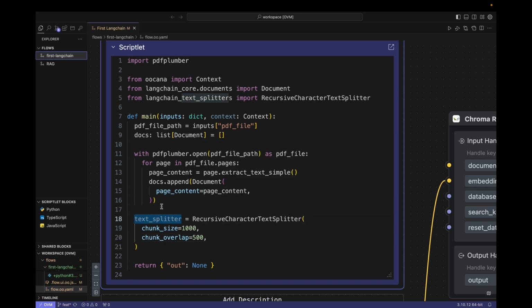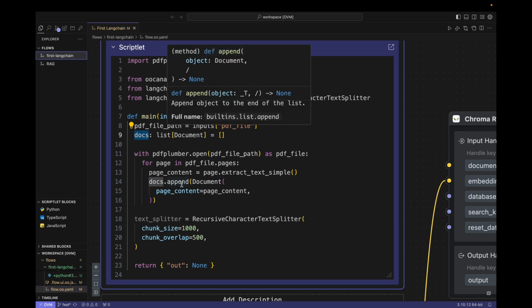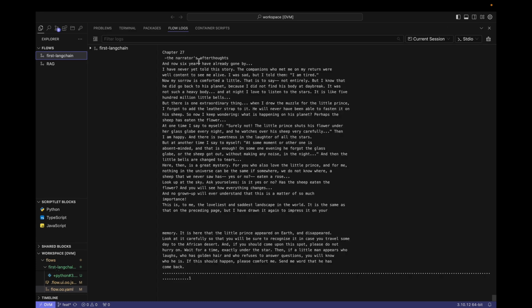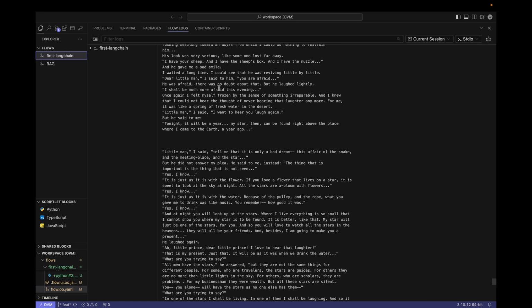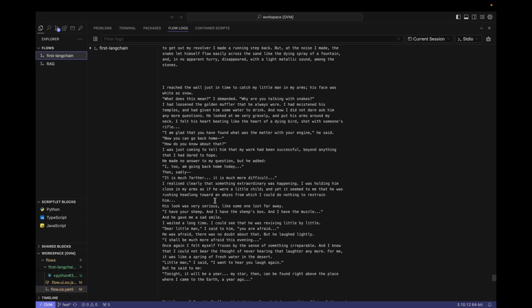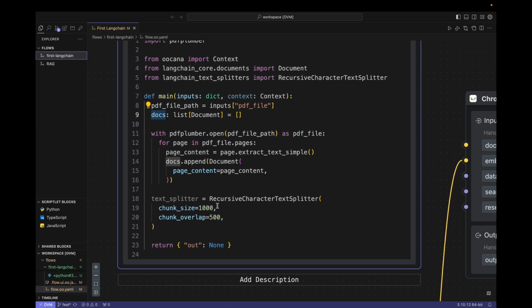This text splitter can split the previously defined document. Why do we need to split the document here? For vector databases, the amount of text in a page of PDF is too much. Let's take a look and see that the amount of text on each page is still very large. If it can be cut smaller, the search and matching results will be better.